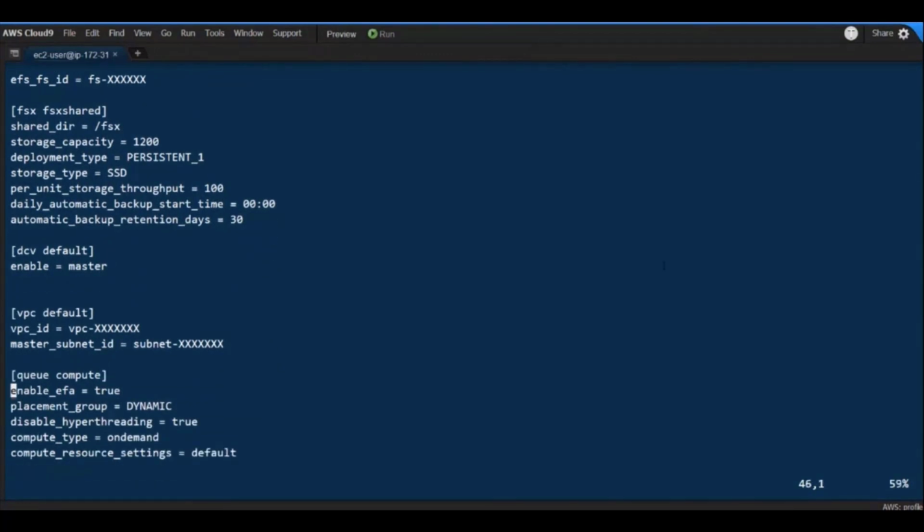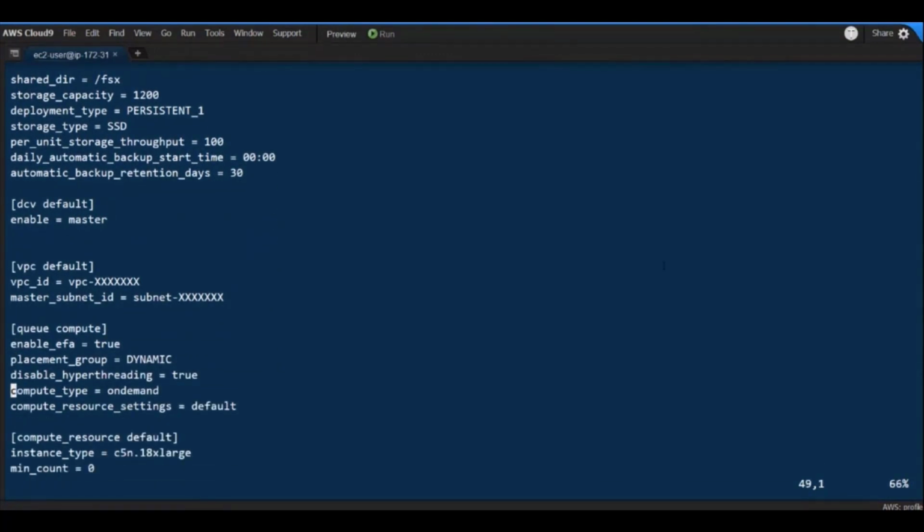The VPC section, here I specify the VPC ID and the subnet that I want to use. So in your case, you will replace these with your ID. And now let's jump into the queue section. So as I said before, I have two queues. The first one is compute. This is the one I want to use to run the MPI jobs.